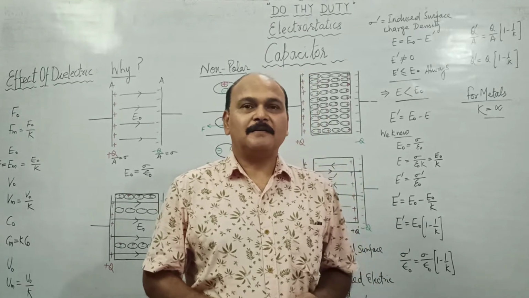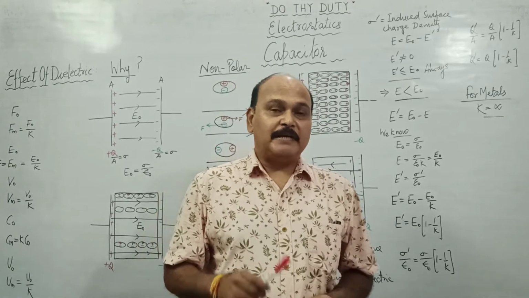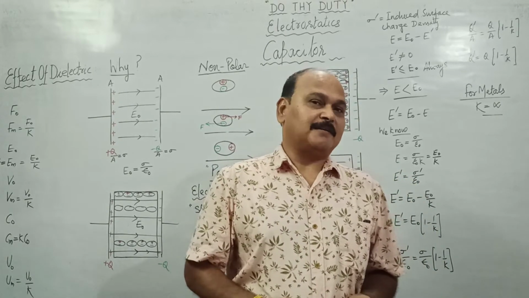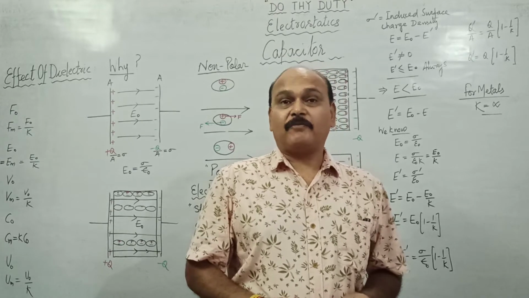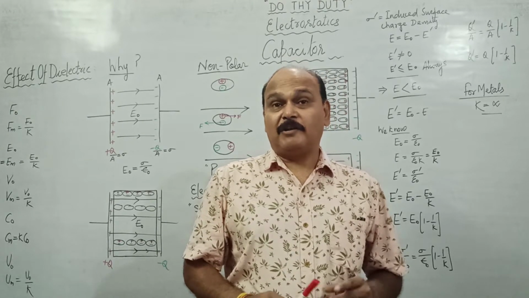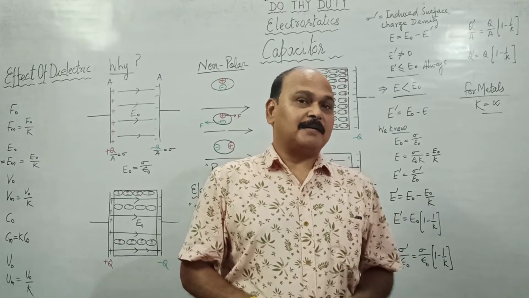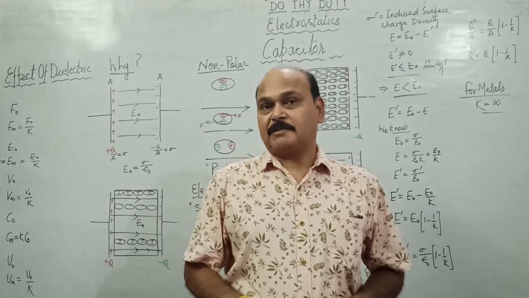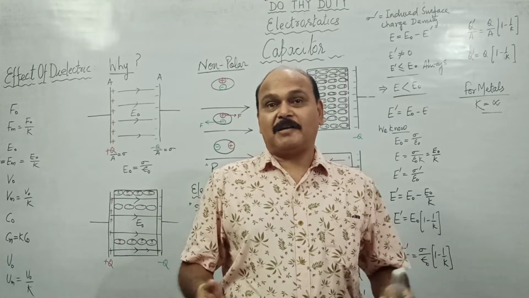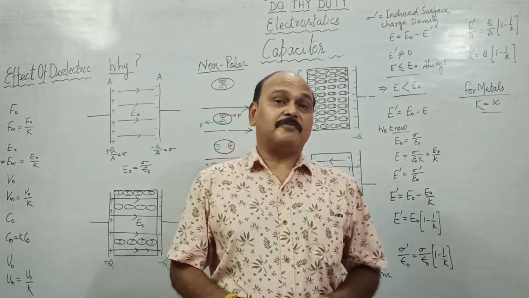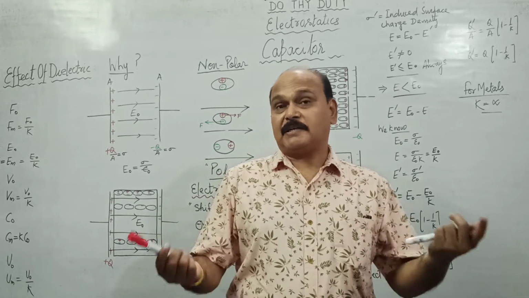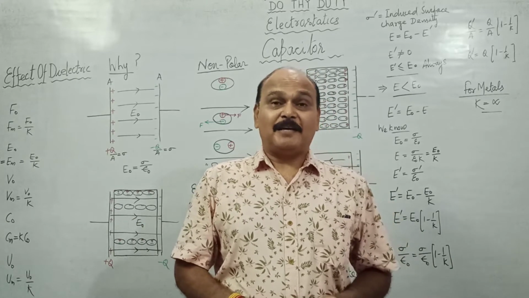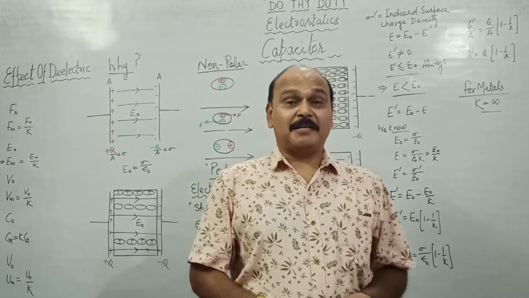Hello, my dear children. In the class today, we'll take up the last article of electrostatics and the last article of the chapter on capacitors. That is the effect of dielectric. We'll recapitulate the effect of dielectric, but what we are going to deliberate today is the reason behind that effect. In the process, we'll come to know very important expressions of induced charge, induced surface charge density and induced electric field. We'll also come to know why the electric field inside a metal placed in an electric field is always zero.